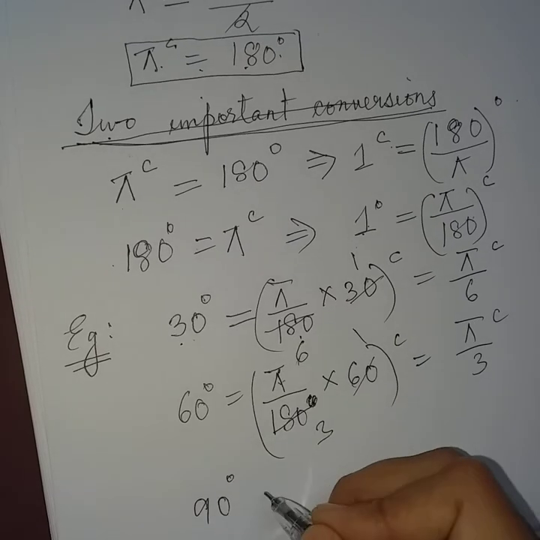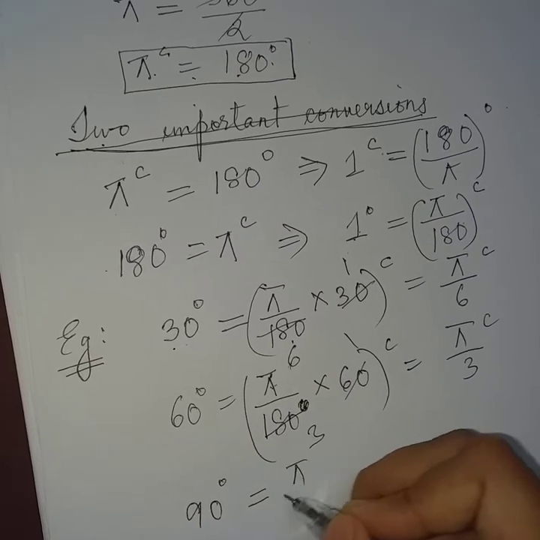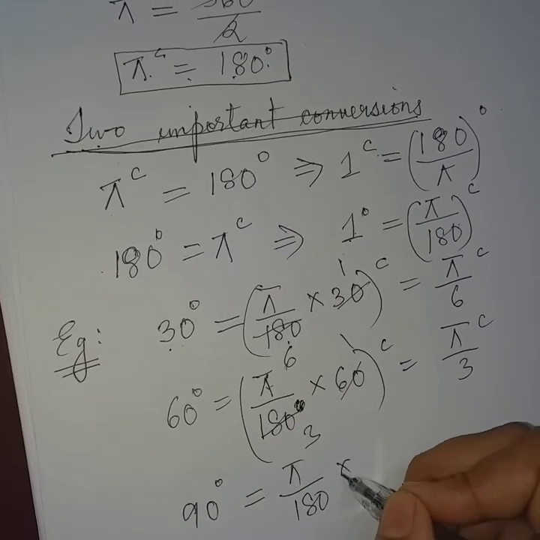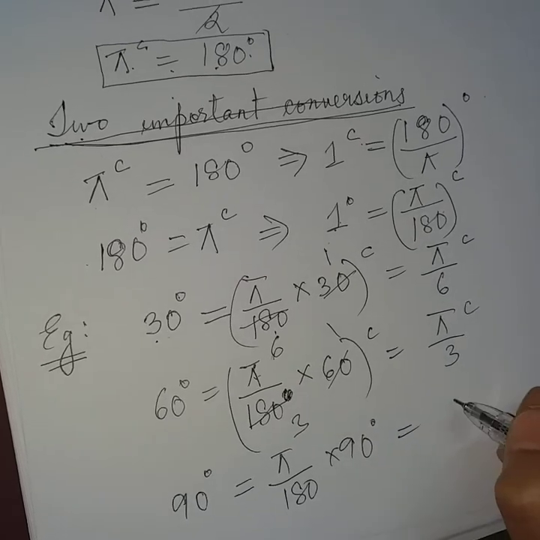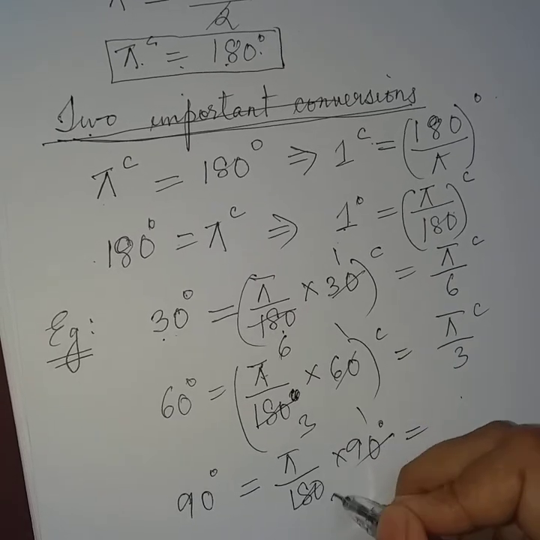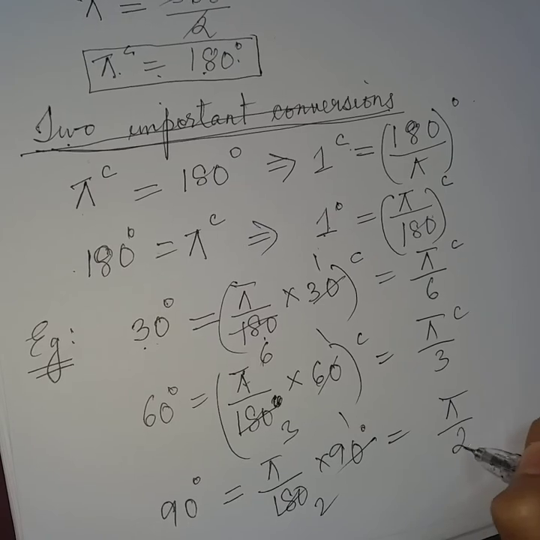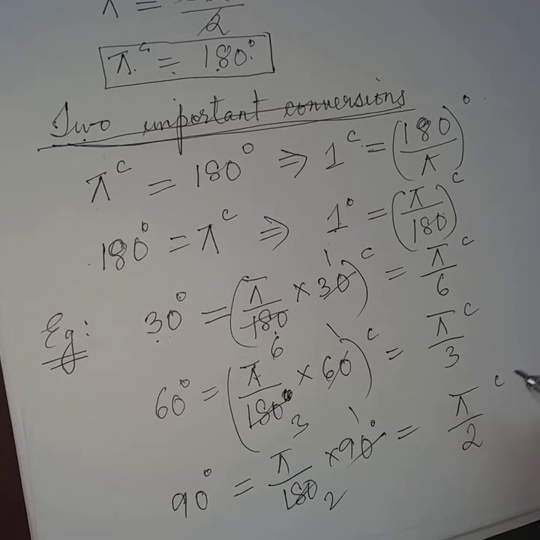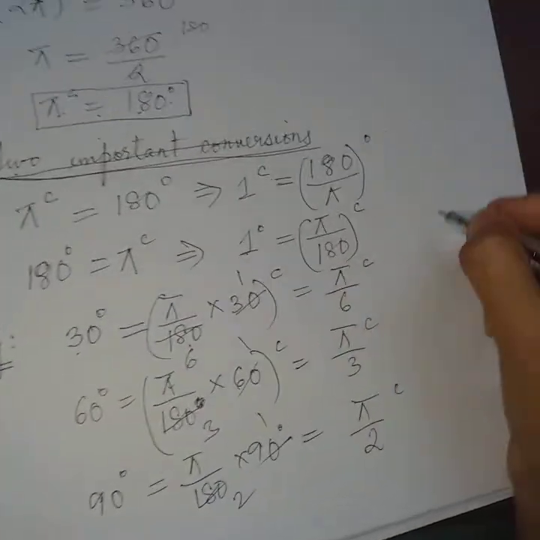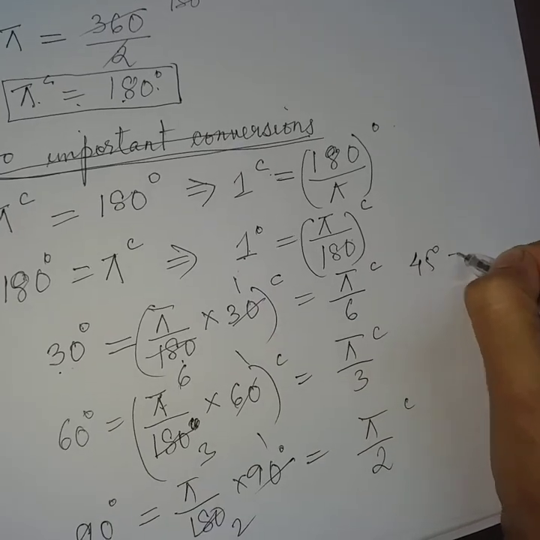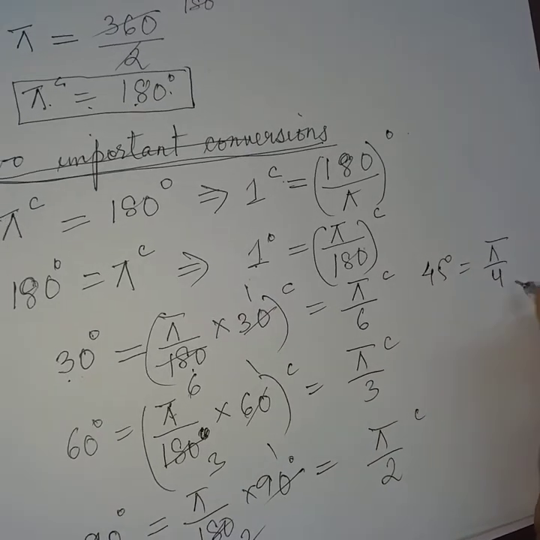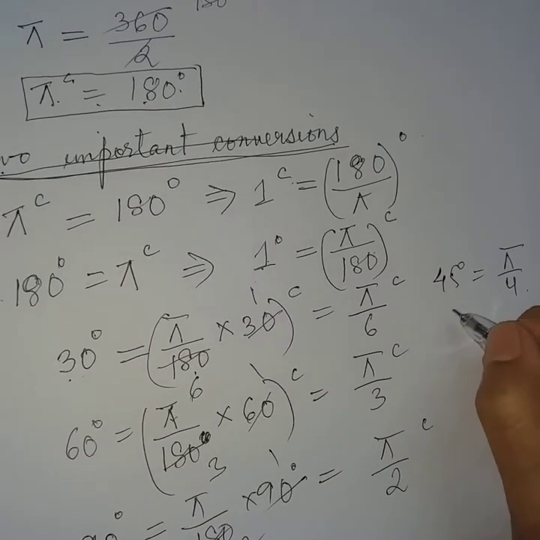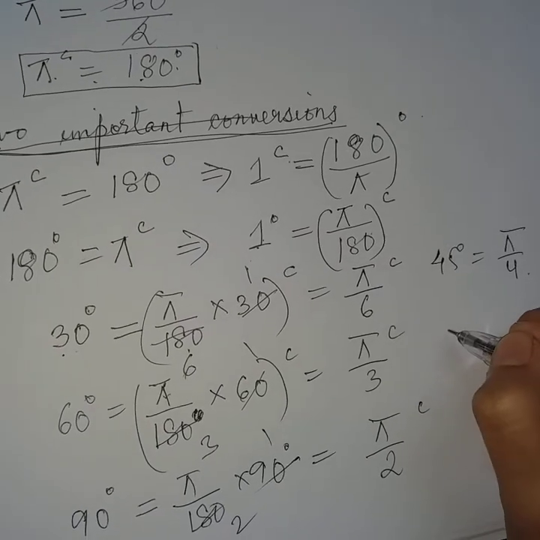Similarly 90 degree, pi by 180 into 90, so pi by 2 radian. So in this way 45 degree will be equal to pi by 4 radian. And we have other angles.